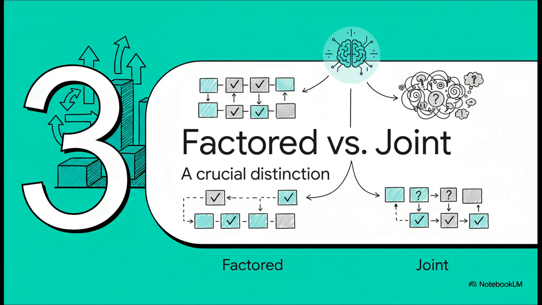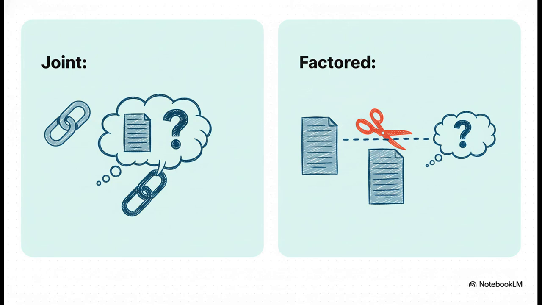Now there's a critical detail buried in step 3, executing the verifications. The paper makes a really important distinction between two ways of doing this, what they call joint verification and factored verification. So in the joint method, the model answers its own fact-checking questions while it can still see the original, possibly wrong answer in its context. With the factored method, however, each verification question is answered in a completely separate, isolated prompt.